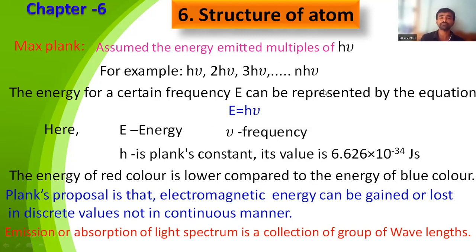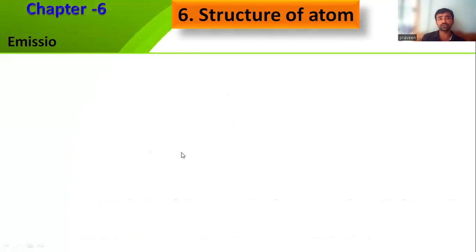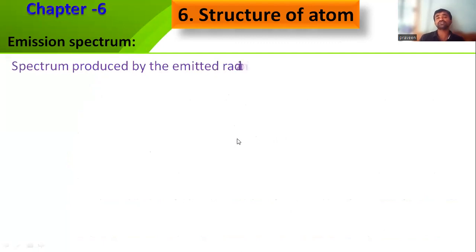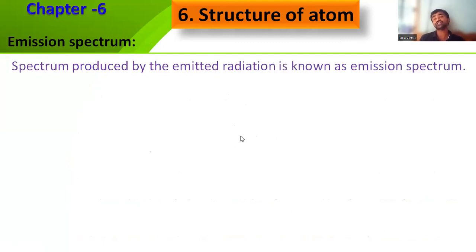So let us look at them. Now I'm going for the emission spectrum. So what does emission spectrum mean? Emission means emitting, releasing. Releasing what? Energy. That energy you are expressing in terms of wavelength or frequency, so that radiation we need to calculate. The spectrum is produced by the emitted radiation, by the heat energy or by the light energy. That radiation may be lost sometimes in the form of heat or light.